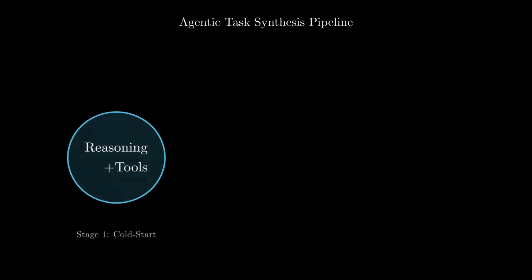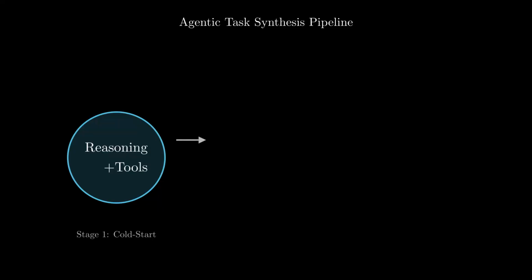Building on our understanding of the architecture and training compute, let's address the third critical piece: the agentic capabilities. Historically, open-source models have lagged behind proprietary ones in using tools and following complex instructions. DeepSeek-V3.2 bridges this gap with a novel agentic task synthesis pipeline. It begins here with Stage 1, the cold start. To build a capable agent, the model must first learn to unify its internal reasoning, its chain of thought, with external tool usage. Instead of treating these as separate tasks, DeepSeek-V3.2 combines them into a single, cohesive trajectory. It learns to think, then act, then think again.